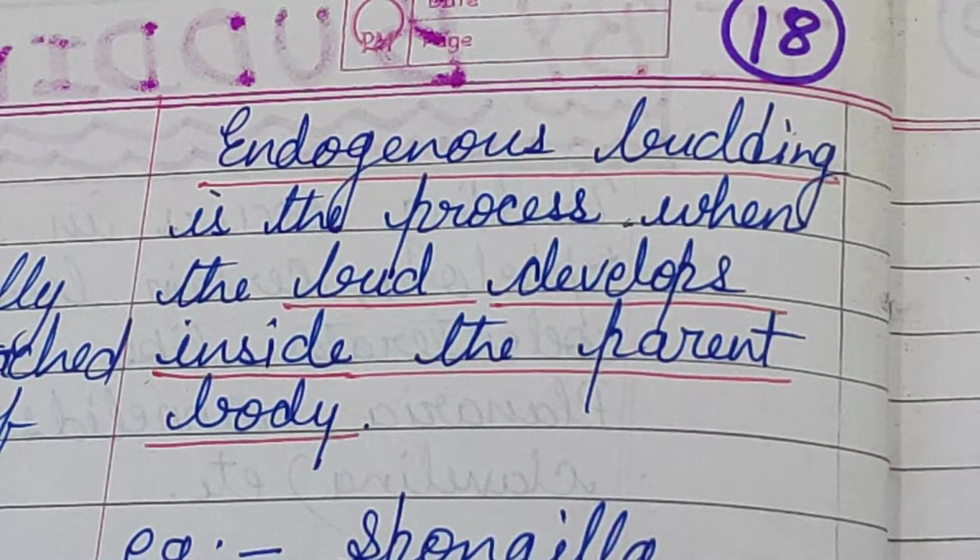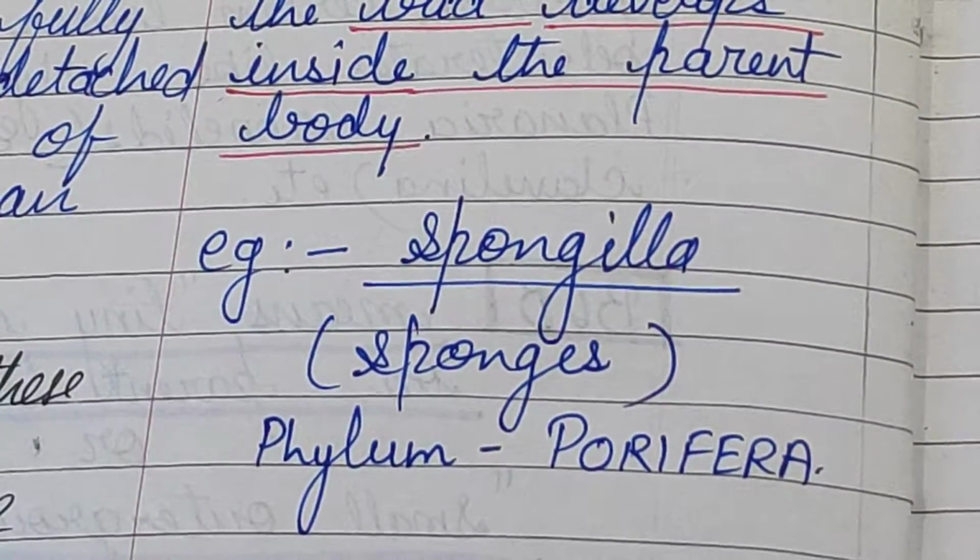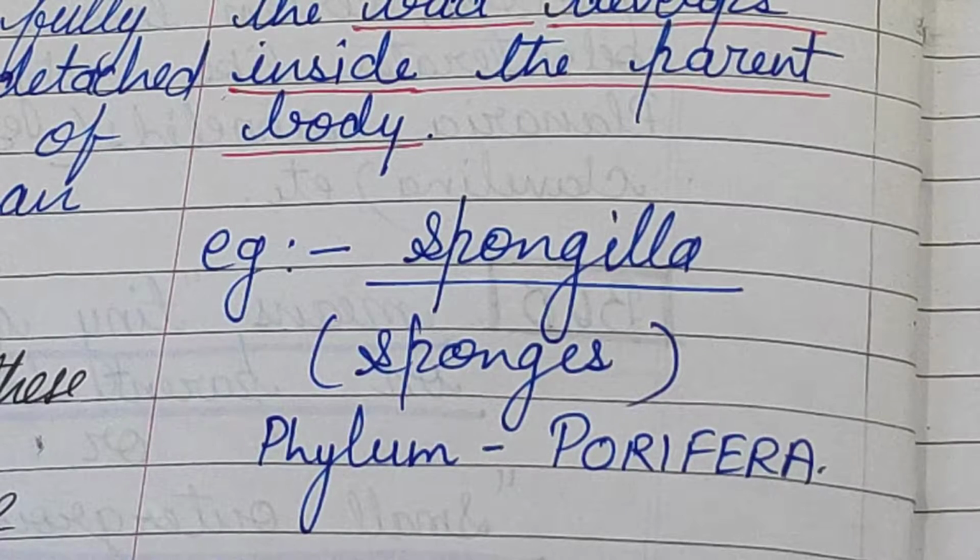Endogenous budding is the process when the bud develops inside the parent body. Example, Spongilla, or we can say sponges, belonging to phylum Porifera.